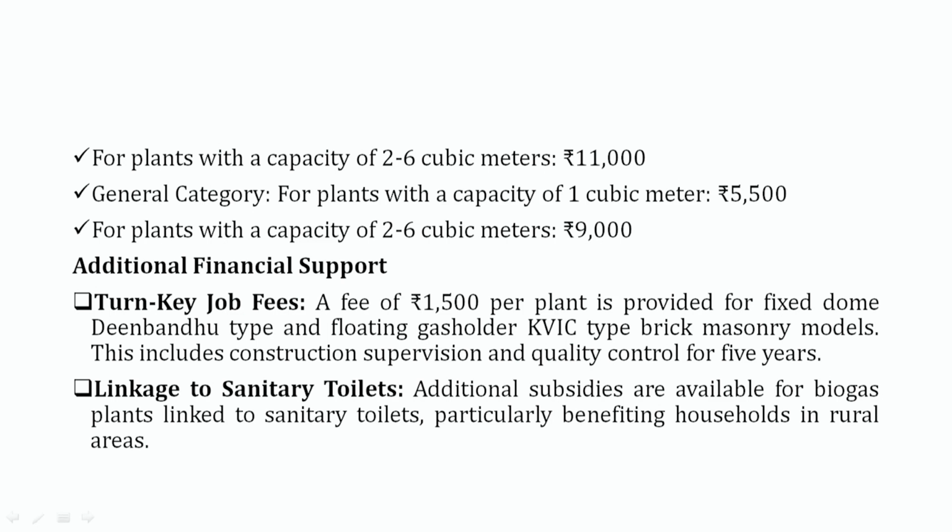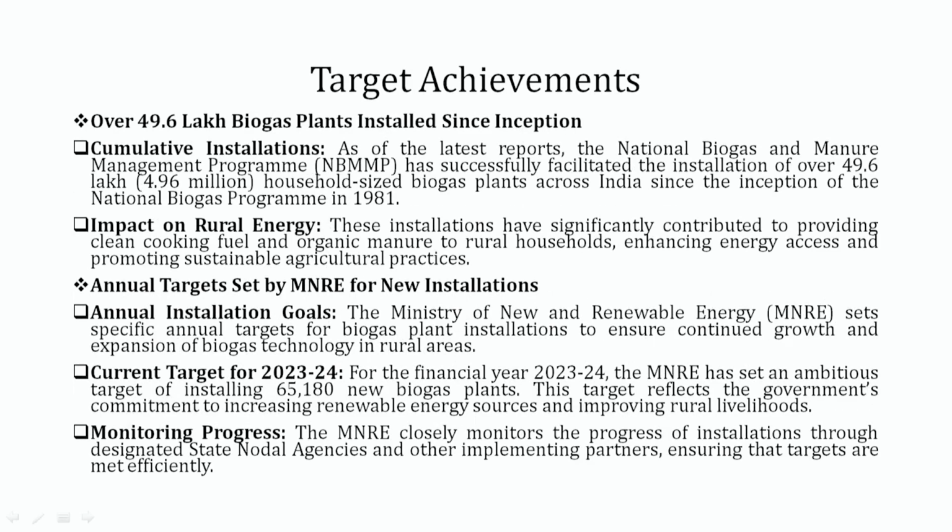Along with this, the additional financial support from the government side is to provide the turnkey job fee. A fee of around 1,500 rupees per plant is provided for fixed dome, Deen Bandhu type and floating gas holder KVIC type brick masonry models. This includes construction supervision and quality control for 5 years, and there is also the facility to link sanitary toilets. For that purpose, additional subsidies are available for biogas plants linked to sanitary toilets, particularly benefiting households in rural areas.